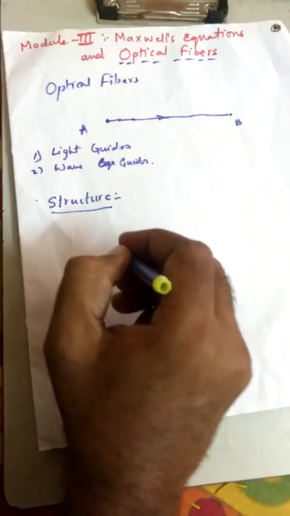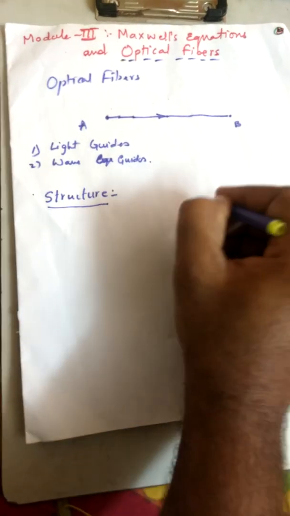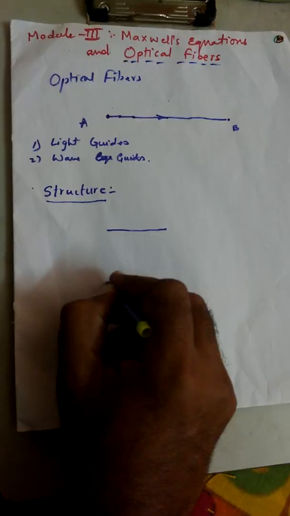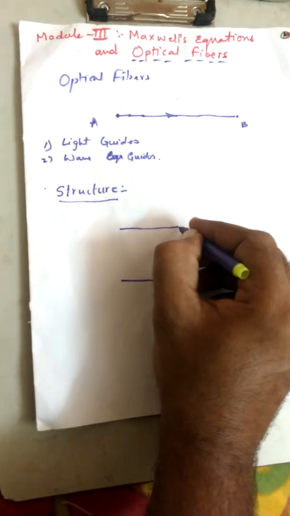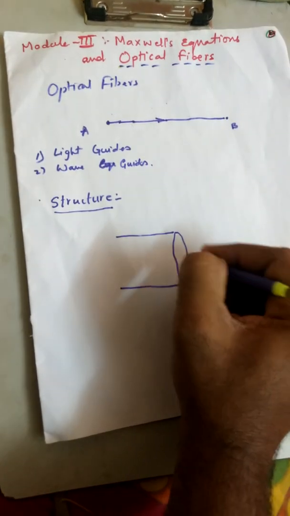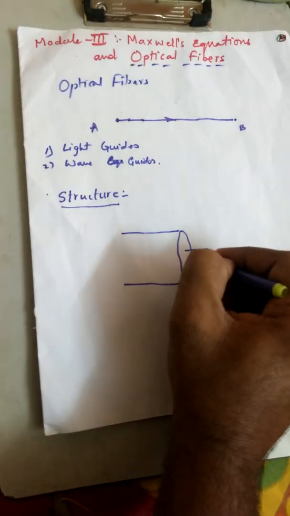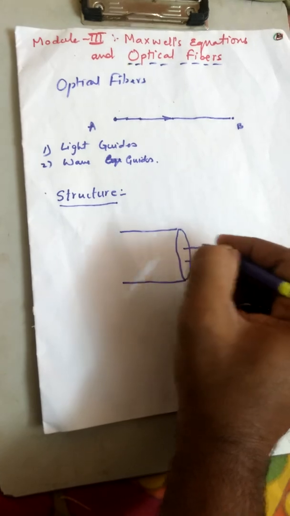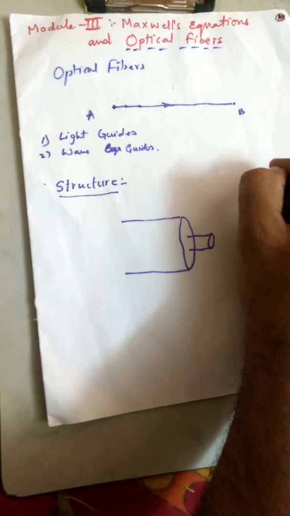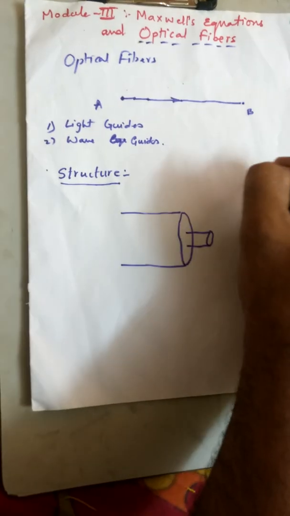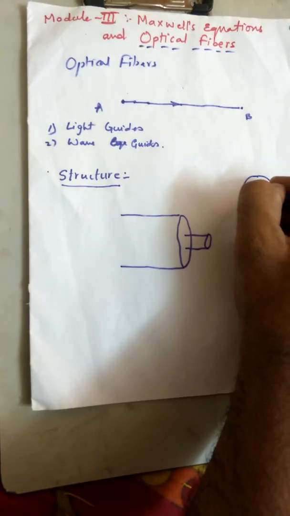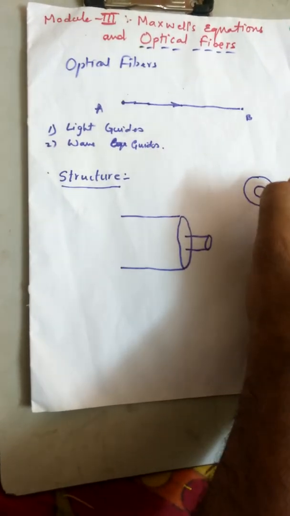So what is this core? Let us see this. I have an optical fiber here. So this is the optical fiber. Here the center region is the core, and this surrounding is the cladding. If I draw it laterally, this is the way it looks like. There is a center region, the core, and surrounding the core there is a cladding.